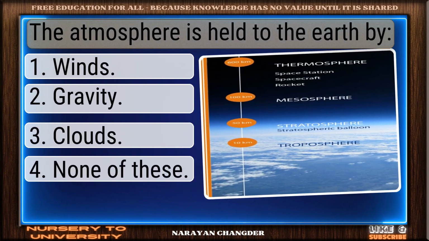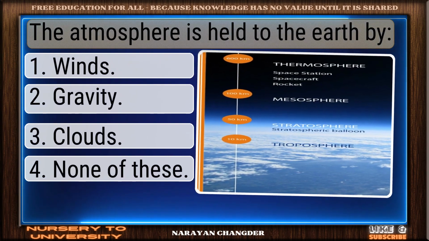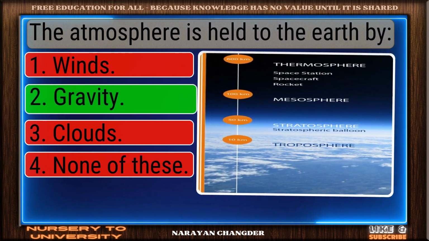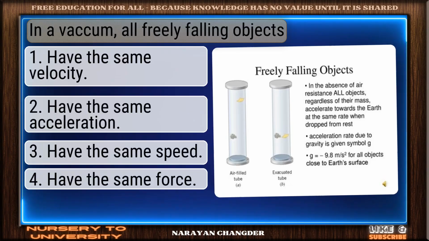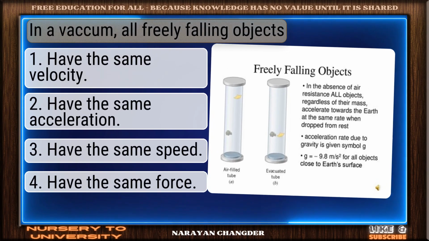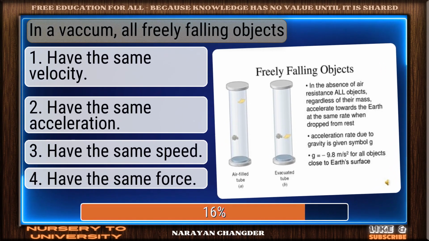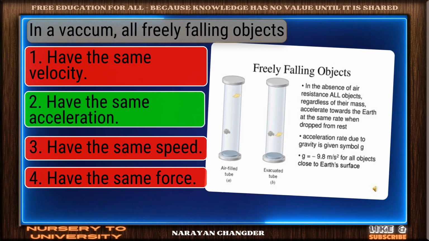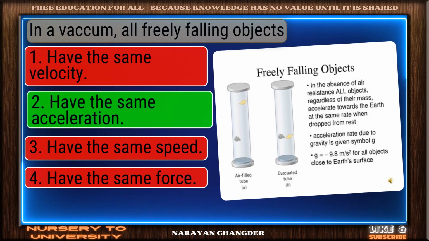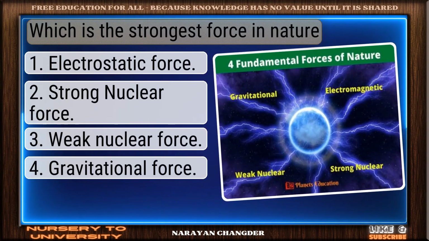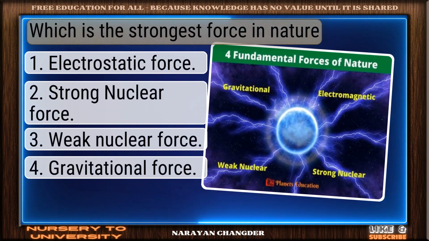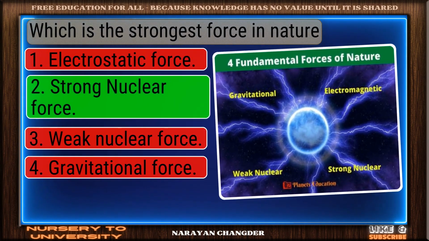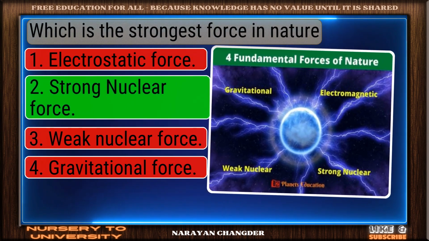Question number 87. The atmosphere is held to the Earth by. Well reasoned. Gravity is the correct choice. Question number 88. In a vacuum, all freely falling objects. Exactly. Have the same acceleration makes sense, and it is the right choice. Question number 89. Which is the strongest force in nature? Nice work. You chose strong nuclear force, and it is correct.